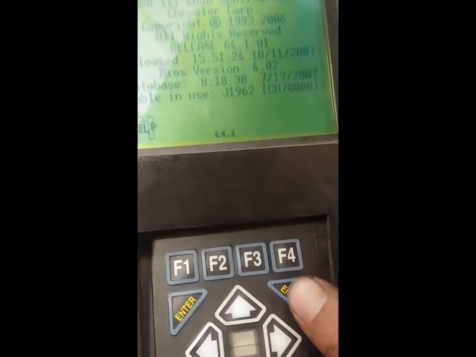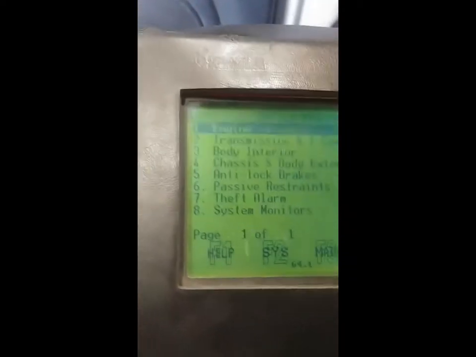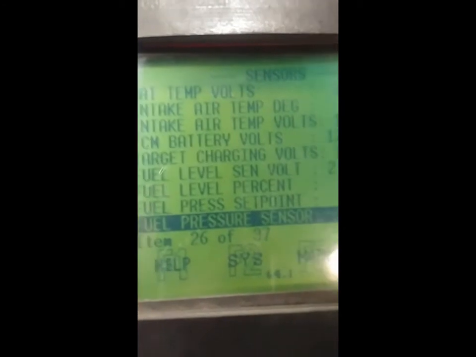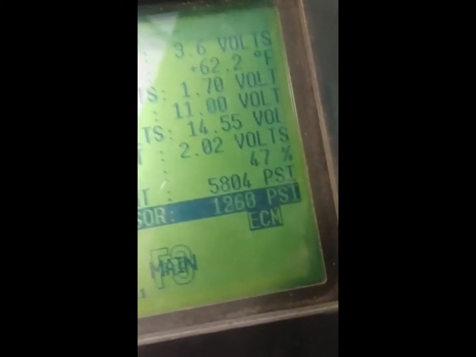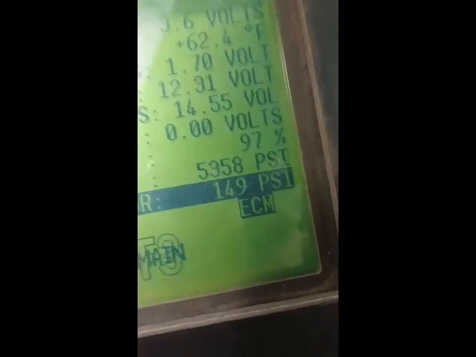This R2D2 looking thing is a Chrysler scan tool, but any bidirectional tool will work. Okay, so my set point again is 5804, and we're going to watch rail pressure as we have cylinder 1 plugged off. Still no rail pressure. So we're going to move down the line.